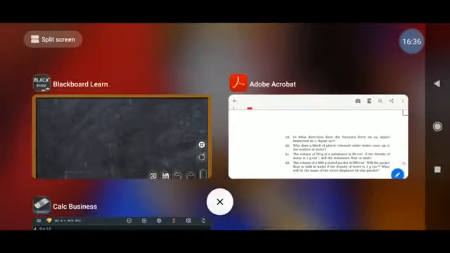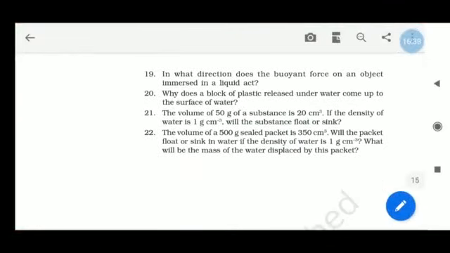So what is the next question? The volume of a 500 gram sealed packet is 350 centimeter cube. Will the packet float or sink if the density of the water is 1 gram per centimeter cube? What will be the mass of the water displaced by this packet?